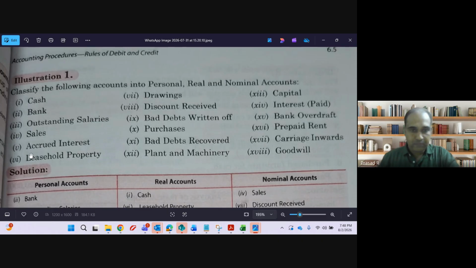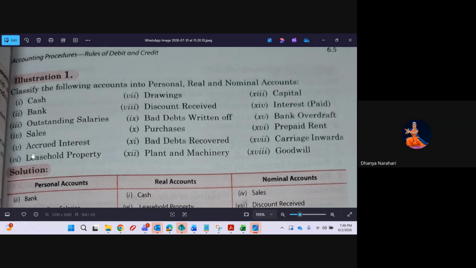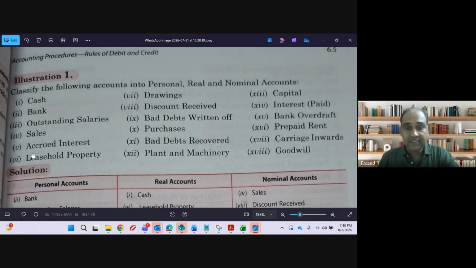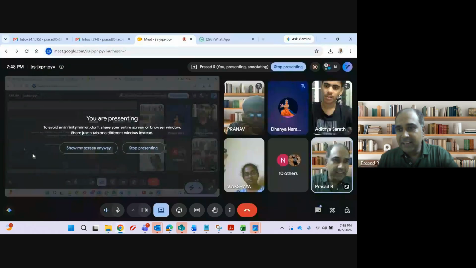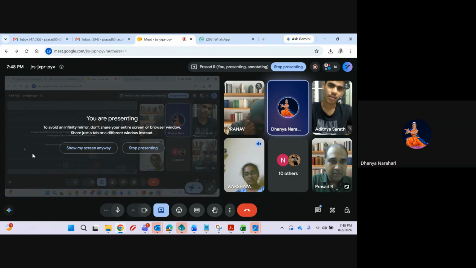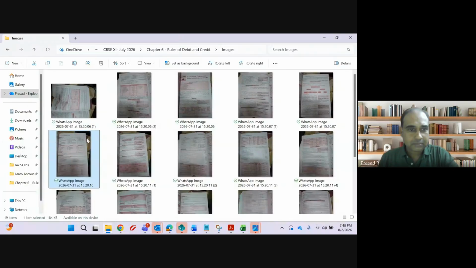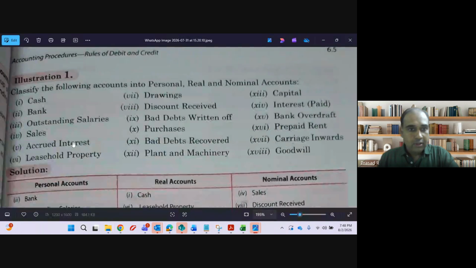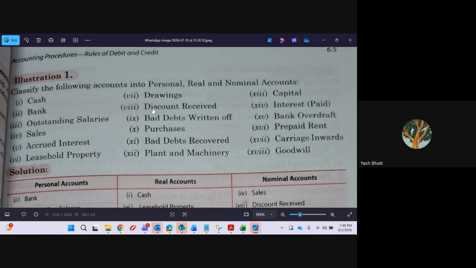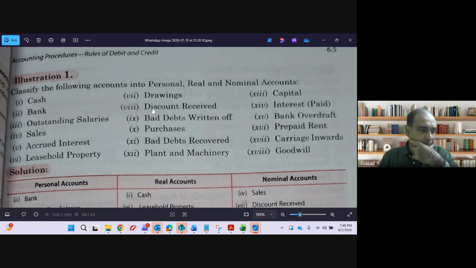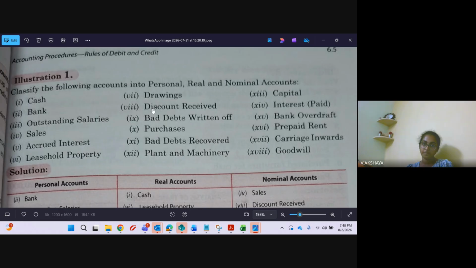Leasehold property. No, leasehold property is a real account. Leasehold land, leasehold property, is it a personal account or a real account? Real account. Clear? Next, drawings. Personal account, sir. Discount received. Nominal account.